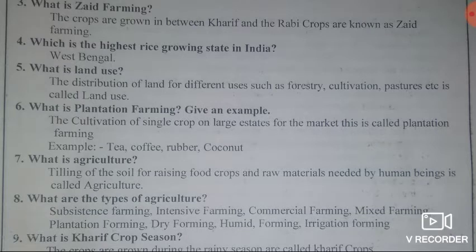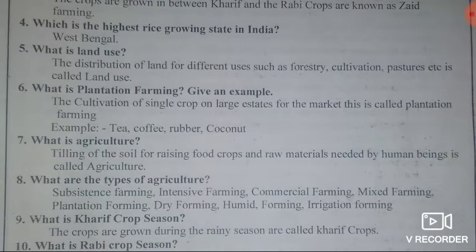Give an example. Answer, plantation farming means the cultivation of a single crop on large estates for the market. For example, tea, coffee, rubber, coconut, etc.